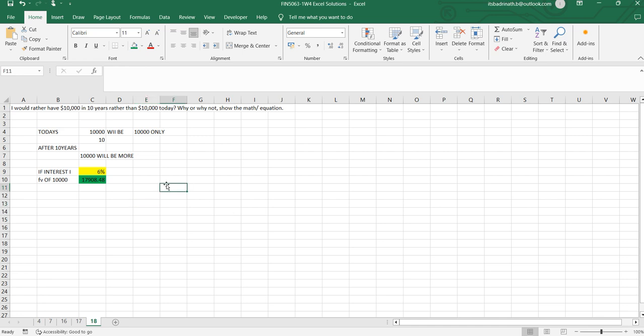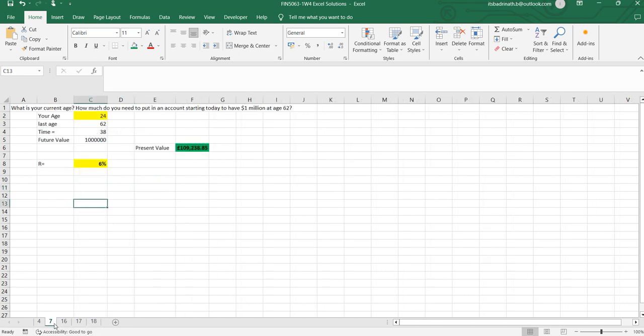Here, the interest rate at which it will return is assumed by us. In the seventh question, what is your age? Maybe if your age is 25, I mark my age as 25. And the interest rate at which the money will be returned: if you invest 100 rupees today, what could be the return you get? Maybe some percentage will be there, right?